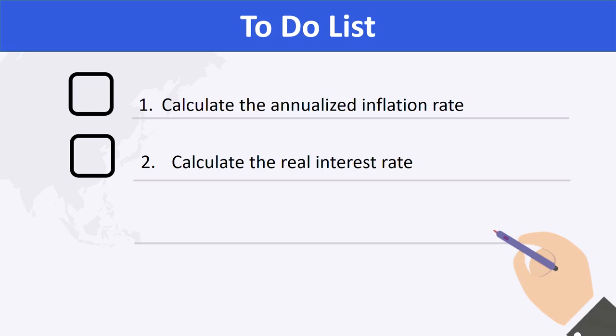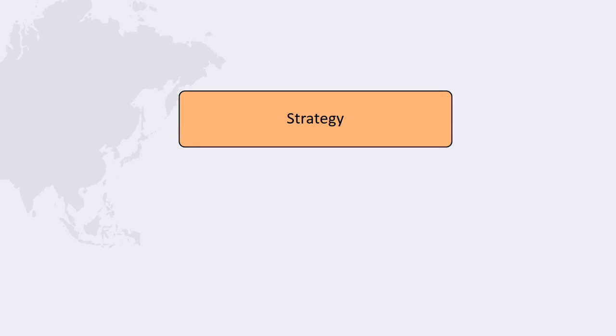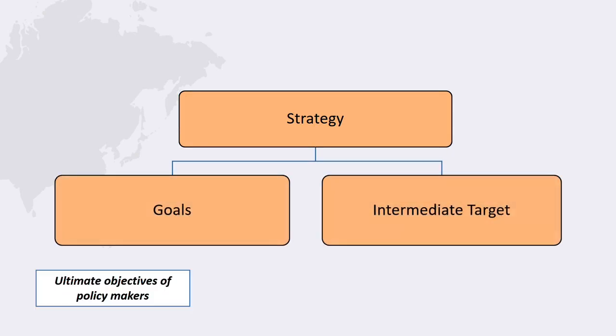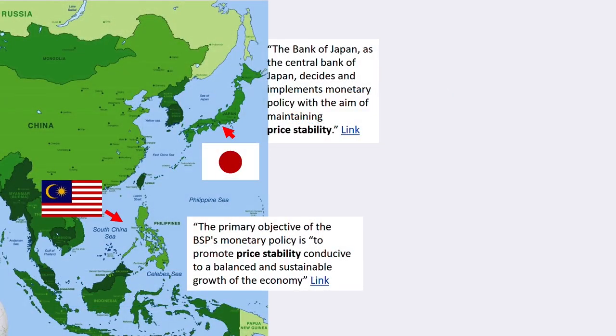Now, let's begin. Recall that central bank strategy has two parts, goals and the intermediate target. Goals are the ultimate objective of policymakers. As we have seen, many central banks in and out of the region concentrate on price stability. We begin with the mission statements of two countries that clearly identify price stability as the goal of the central bank, Japan and the Philippines. Japan is one of the most advanced economies in East Asia, while the Philippines is surely an emerging market. Both, however, state price stability to be the central objective of monetary policy.